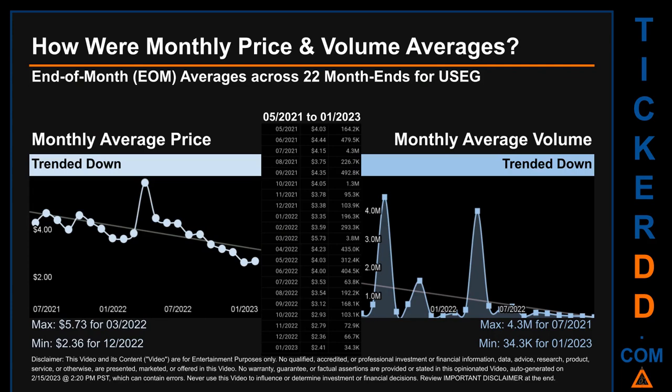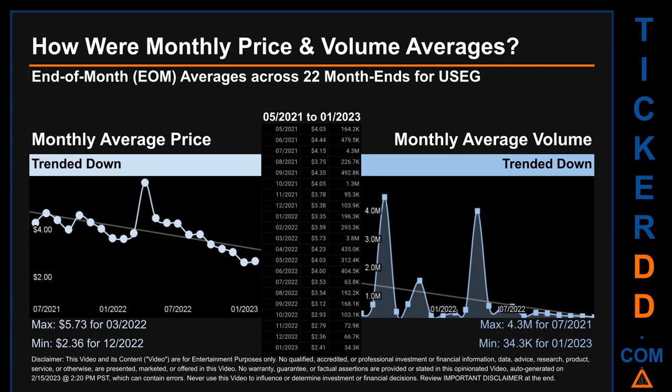How were price and volume averages for USEG? Across 448 trading days, there were a total of 22 month ends, of which monthly averages for daily price and volume were calculated. Overall, monthly price average trended down while monthly volume average trended down.